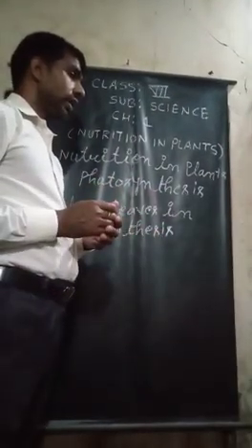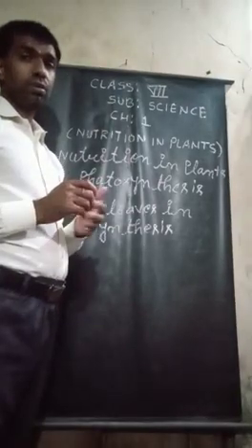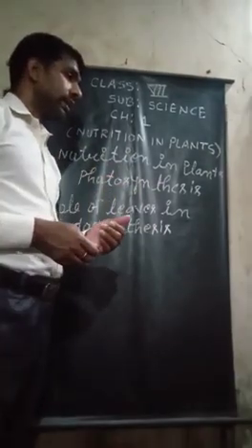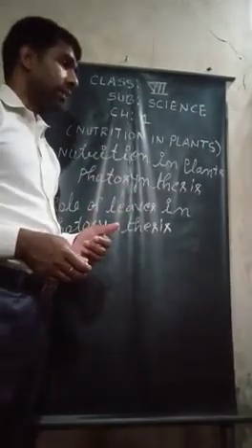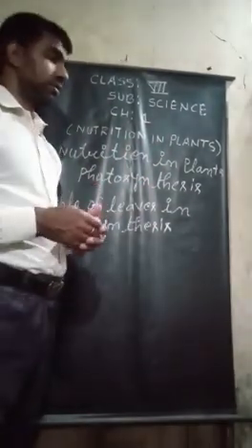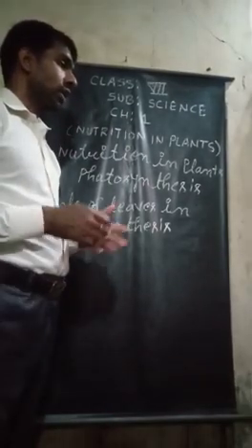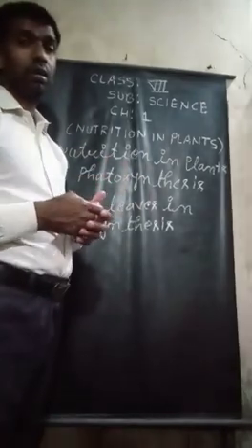Chlorophyll is the green pigment present in leaves. Sunlight is absorbed by the chlorophyll present in leaves. And carbon dioxide is absorbed from the atmosphere by the leaves through small pores on the lower surface of the leaves. These pores are called stomata.